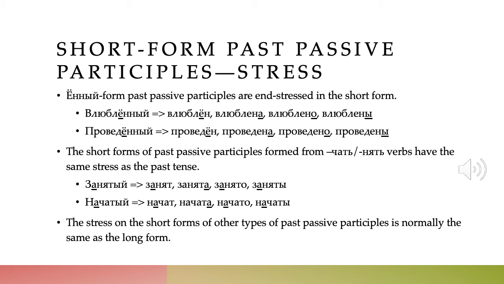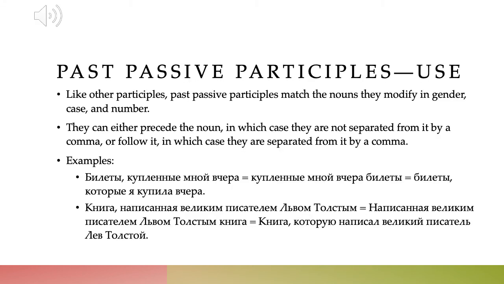And then the stress on the short forms of other types of past passive participles is generally going to be the same as the long form. So that's easy, right? Nothing to worry about. The only time you have a shifting stress is when you have these yonny forms and these past passive participles formed from chat and nyat verbs.